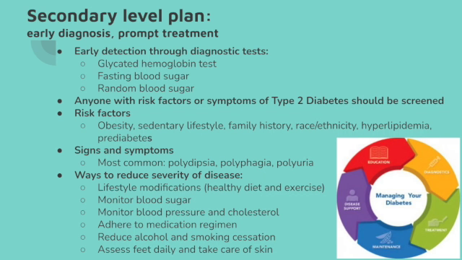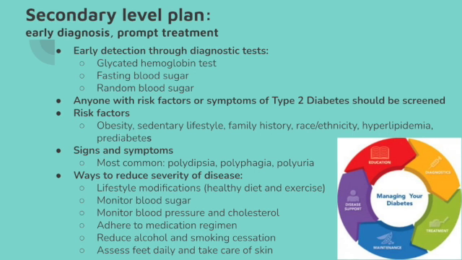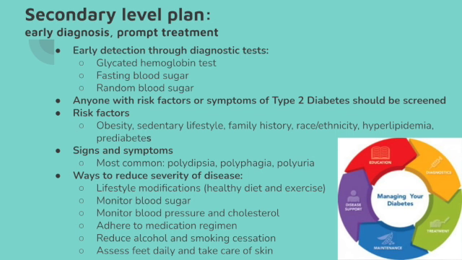The secondary level of prevention involves reducing the impact of a condition that has already occurred. This is done through early diagnosis and treatment of the condition as soon as it is caught. This will ultimately help slow the disease progression and reduce the likelihood of complications occurring. The first step in the secondary level plan is early detection of the problem.